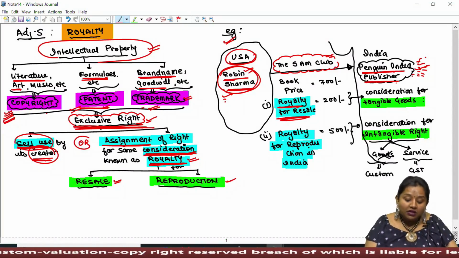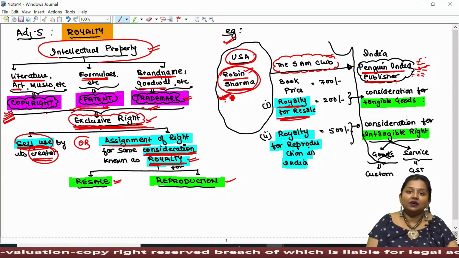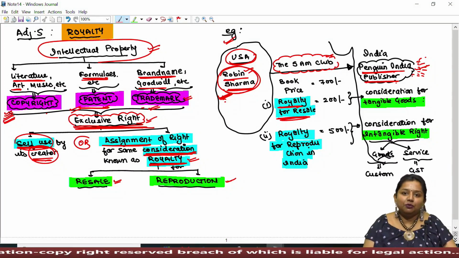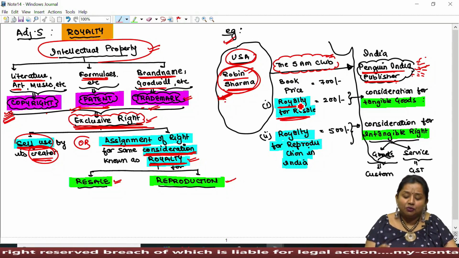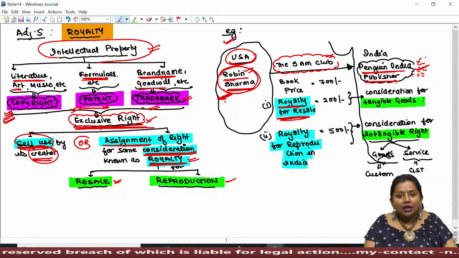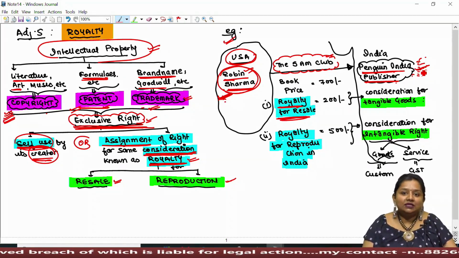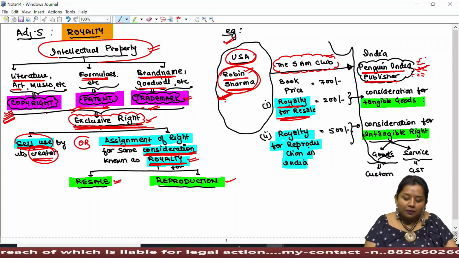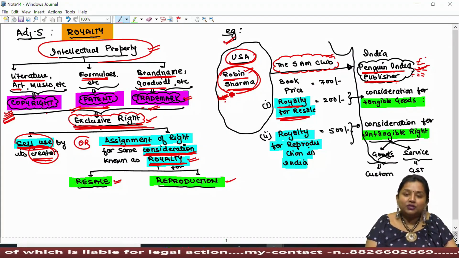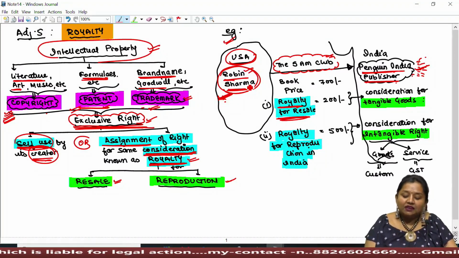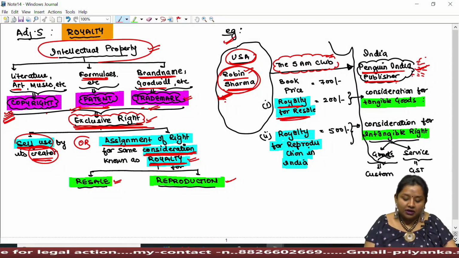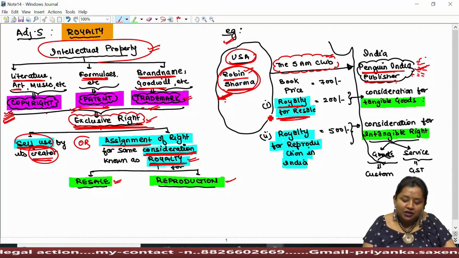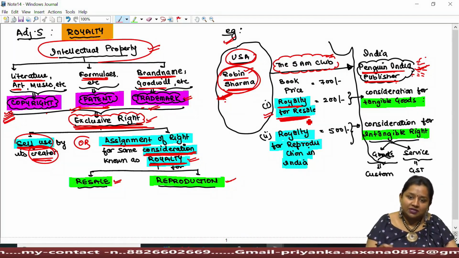On this mutual understanding, the amount received over and above the price of the book, as a share in the profit to be made by Penguin India after becoming the monopolistic seller, will be known as royalty, because Robin Sharma, after agreeing to the term, gives Penguin India an exclusive right to sell his books in the Indian continent, for which Penguin India shall pay royalty to Mr. Robin Sharma for resale of his books in India.